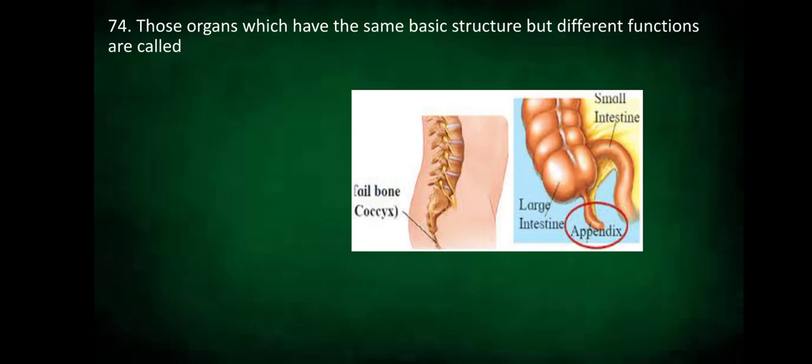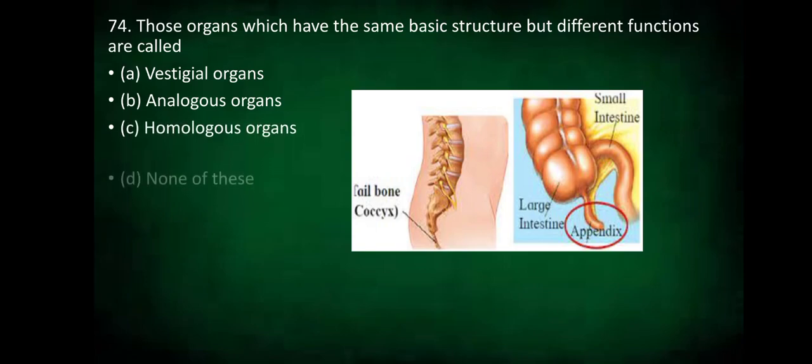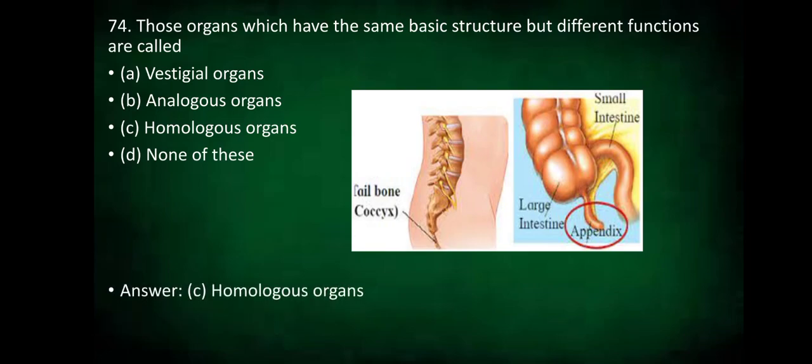So, those organs which have the same basic structure but different functions, are they called as vestigial organs? Are they called as analogous organs? Are they called as homologous organs, or none of these? I have given you some examples of vestigial organs, children. So the tailbone in your spinal cord and the appendix which is present at the starting of the large intestine. These both have no function but still they are present in a body. So these are called as what? Vestigial organs. I hope I am clear. So the answer is homologous organs. Those organs which have the same basic structure but different functions are called as homologous organs.